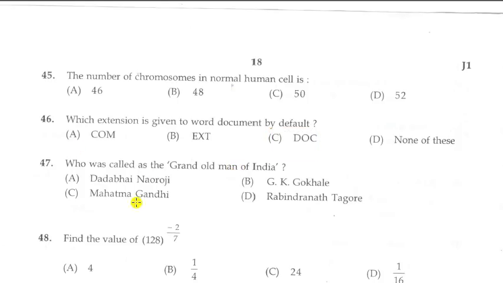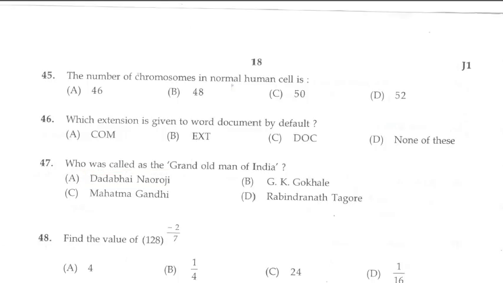Next question. Who was called the Grand Old Man of India? Options A, Dadabhai Naoroji, B, G.K. Gokhale, C, Mahatma Gandhi, D, Rabindranath Tagore. Answer is A, Dadabhai Naoroji. So the Grand Old Man of India is Dadabhai Naoroji.